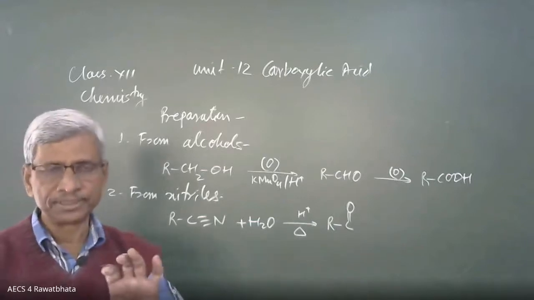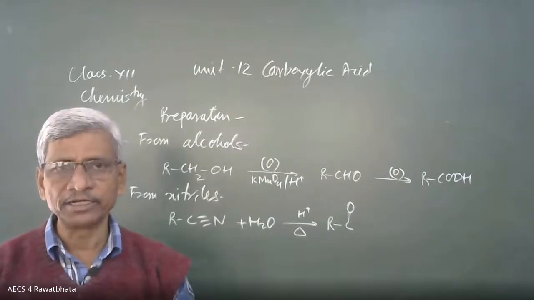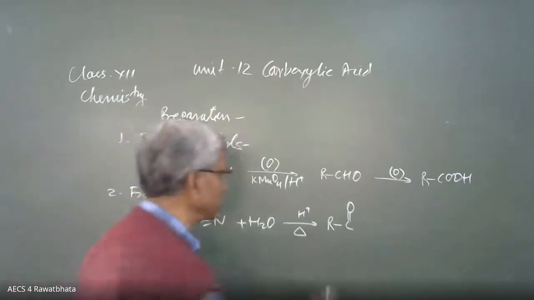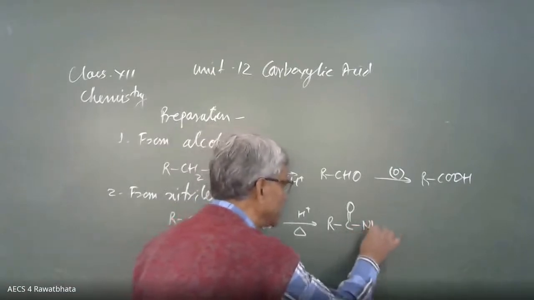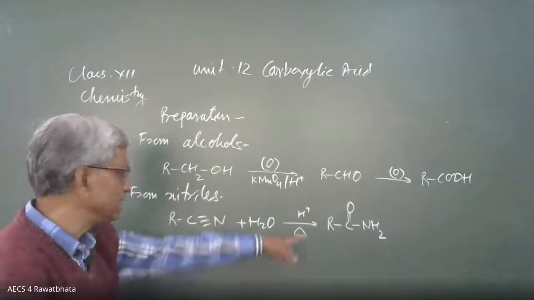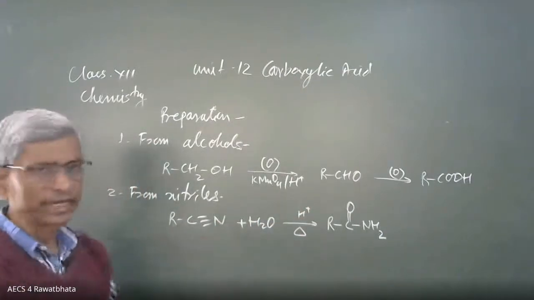There are four derivatives: acid chloride, acid amide, acid anhydride, and ester. This is the acid amide, and we get it from nitriles.